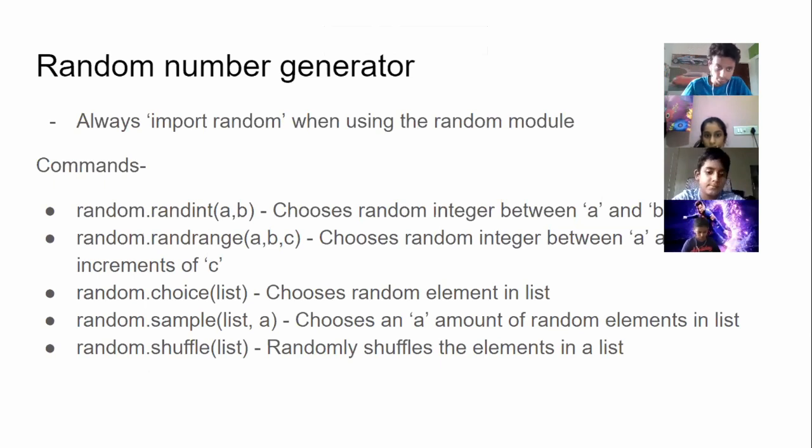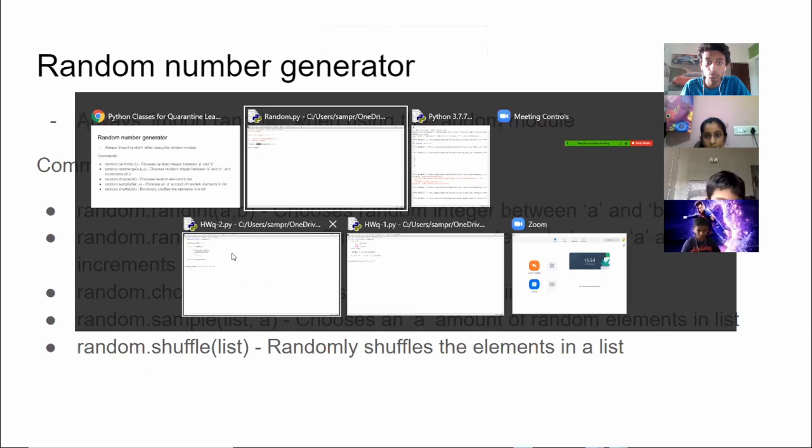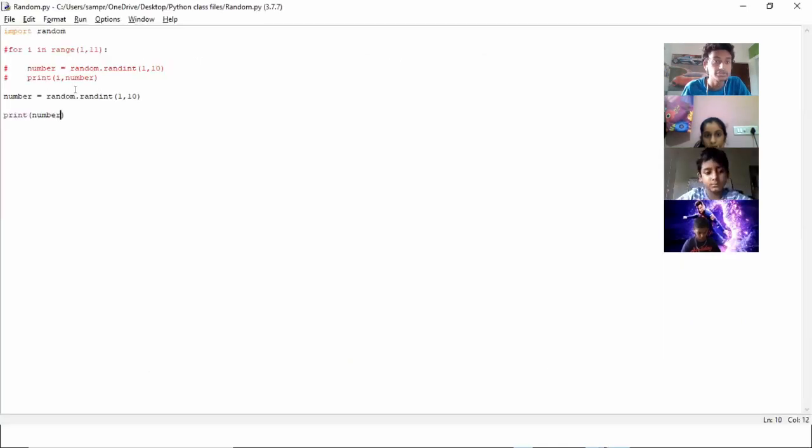Okay, so we already learned about random.randint. Next, we'll do random.randrange. So what does random.randrange do? It will take in 3 parameters. Can anyone tell me what these 3 values are? A, B, C. Take a guess. Like earlier for randint, we're passing in the starting point and the end point.